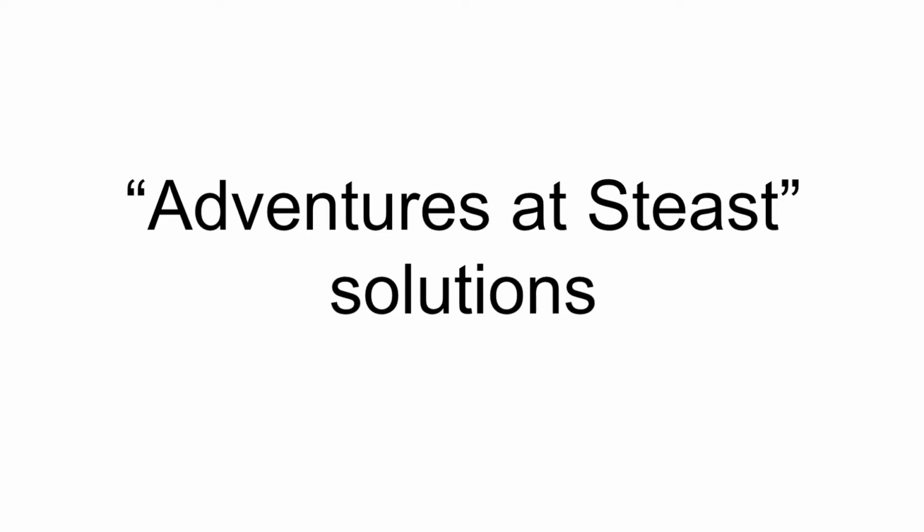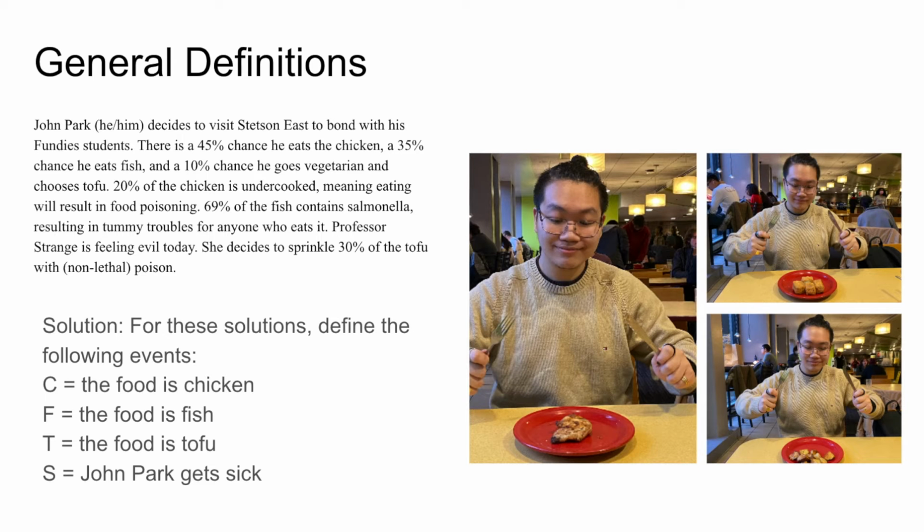Adventures at Steast. Solutions. So before we get started, we want to define some general definitions. For these solutions, we're going to define the following events. C, the food is chicken. F, the food is fish. T, the food is tofu. And S, John Park gets sick.